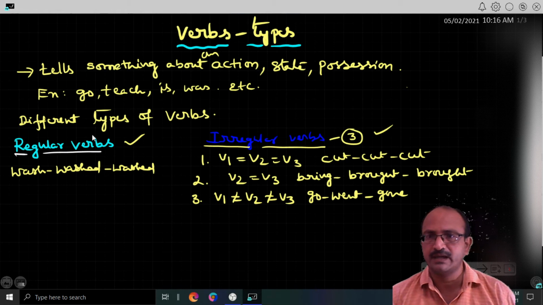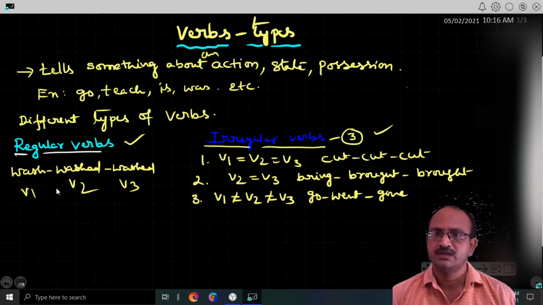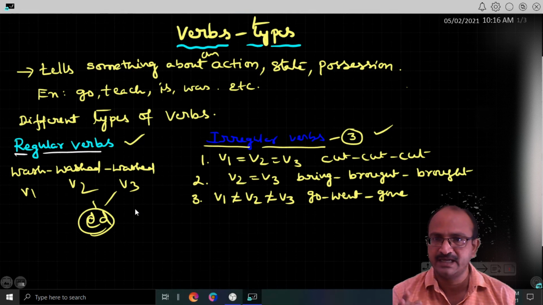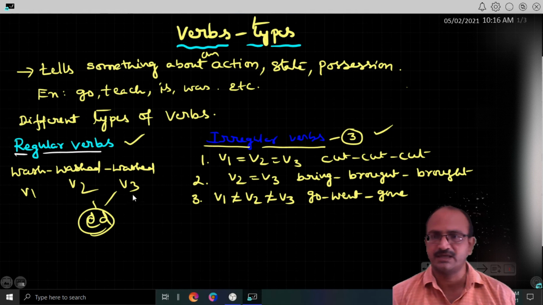Look here. Regular verbs: we have V1, V2, and V3 forms. So wash, washed, washed. If we add ed to V1 to get V2 and V3 of any verb, they are called regular verbs. If we add ed to wash, we get washed, washed. So if we add ed to get V2 and V3, the verbs are called regular verbs. Understand? Take kill, killed, killed, a regular verb.